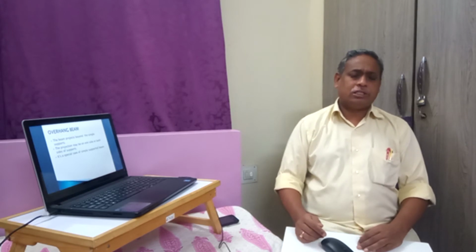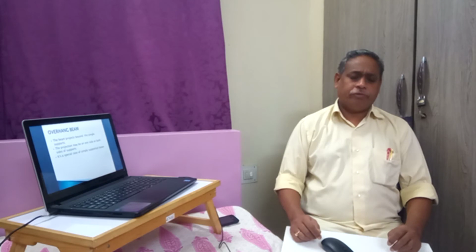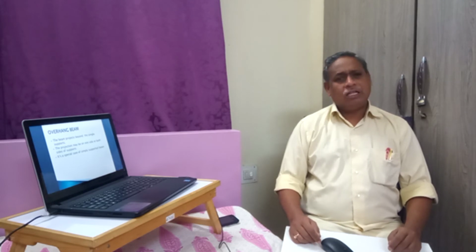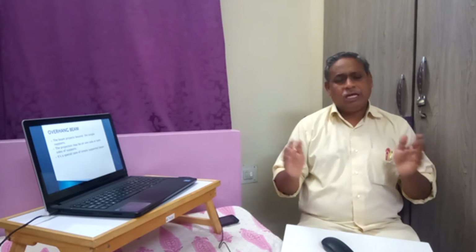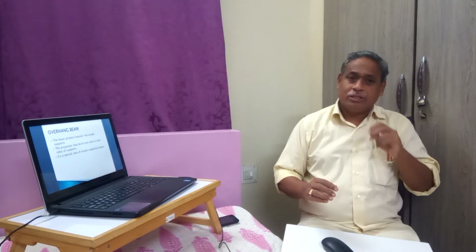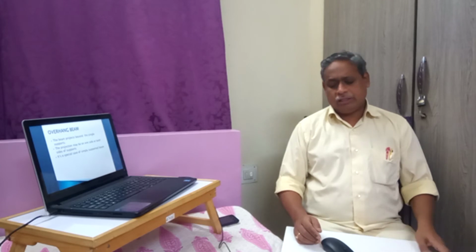That is, if the entire length is L, the distance between supports will be less than L. The supports are nearer, they are inside the beam. That is, the beam is extending beyond the supports.